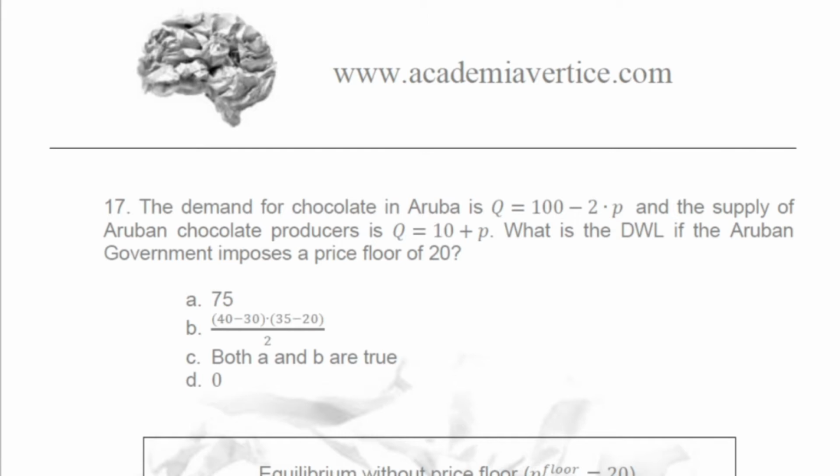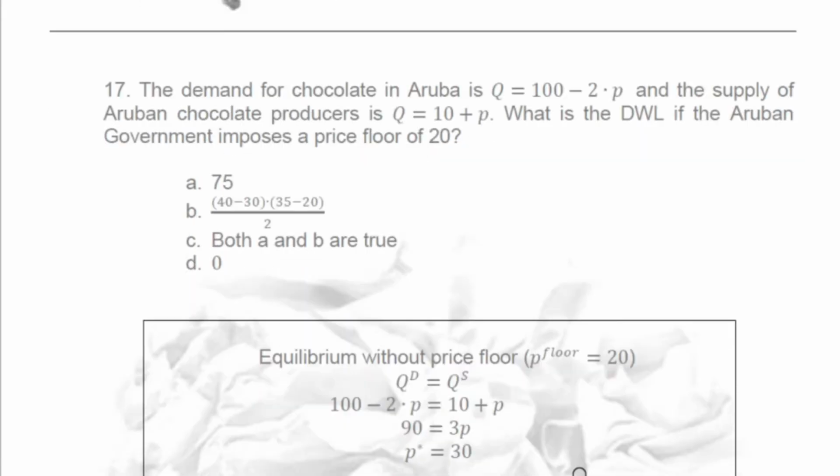Equilibrium without the price floor. Quantity demanded, 100 minus 2P, equal to quantity supplied, 10 plus P. Well, 100 minus 10 is 90, P plus 2P is 3P, and then the equilibrium price is 30.